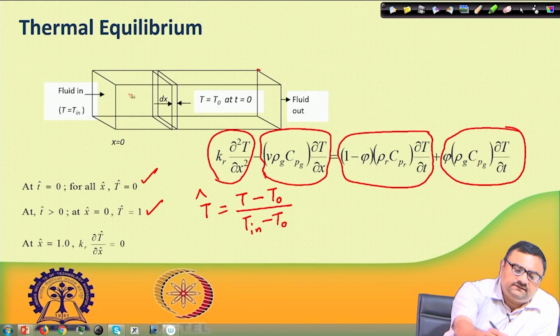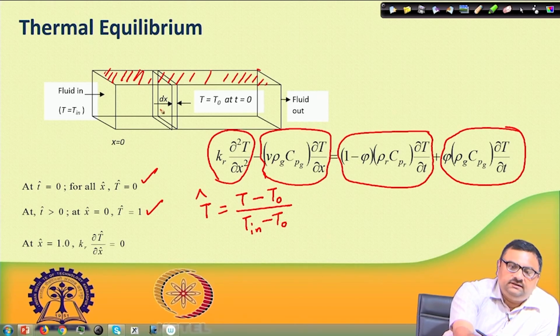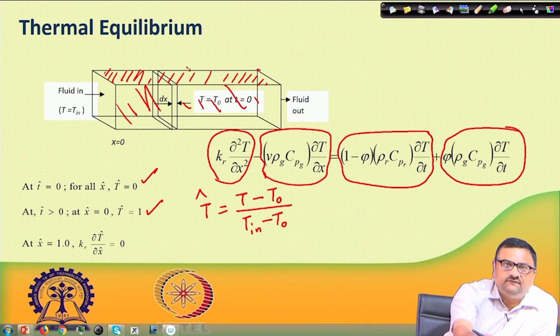Basically, since we are treating this as a one dimensional problem, these layers are considered such that not only is there no flow out from the surface, there is no heat loss from the surface as well.